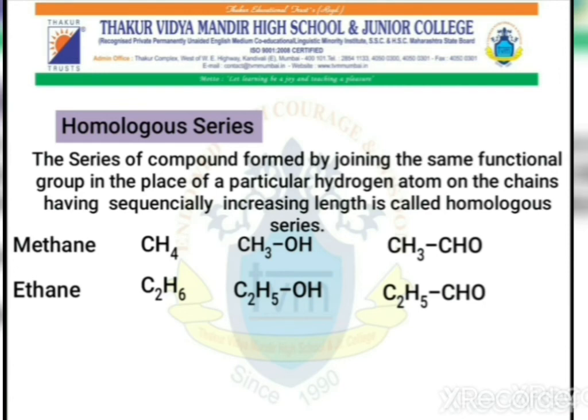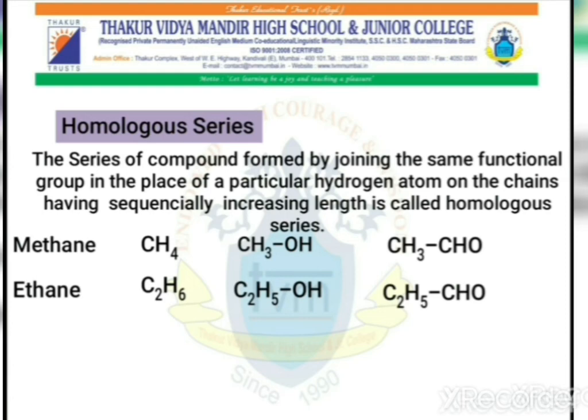Now, between methane and ethane, if you see the difference of carbon and hydrogen, you will find that the difference is CH2. The same difference you will notice between the alcohol series, the same difference you will notice between the aldehyde series.